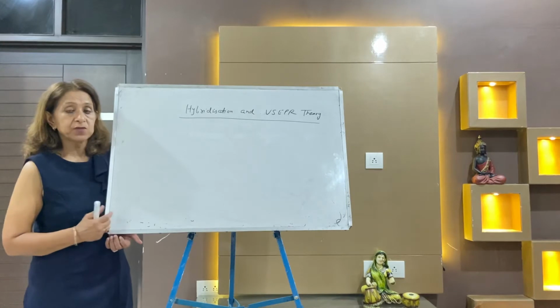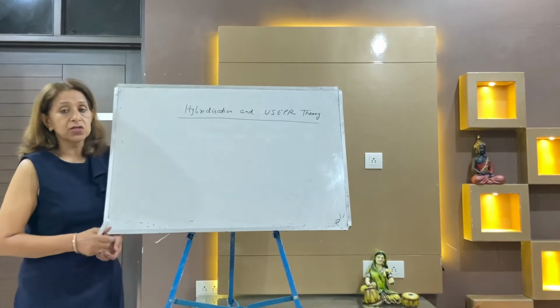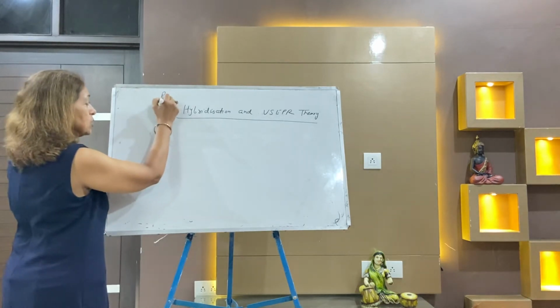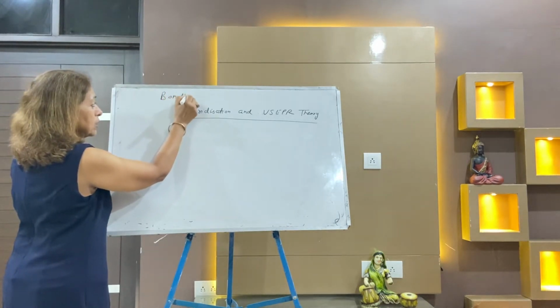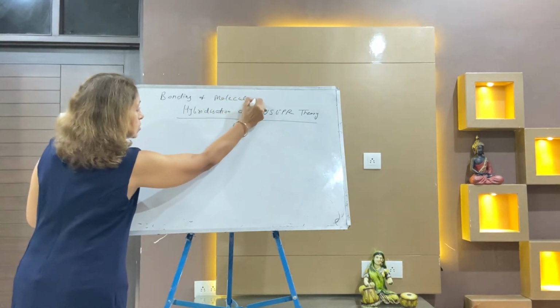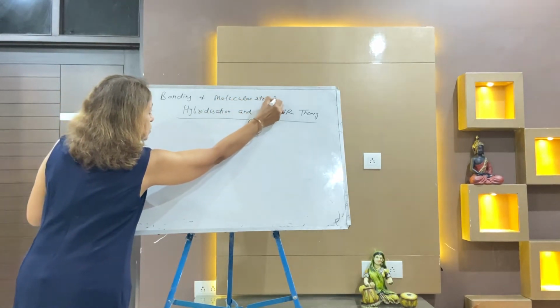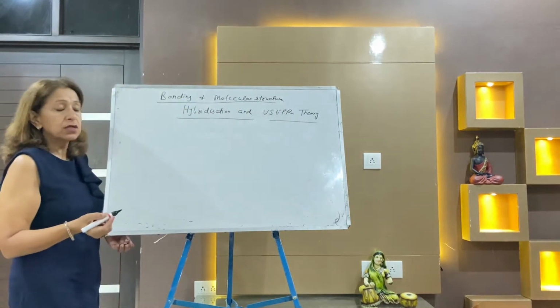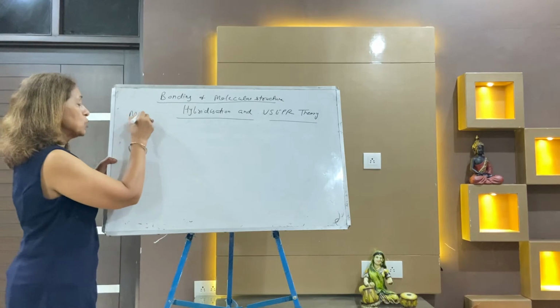The chapter I started today is bonding and molecular structure. In this chapter I am taking the topic hybridization and VSEPR theory. The lesson name is bonding and molecular structure. This is a lesson which is going on. I am not taking the detail of this chapter. Now I have started giving you MCQ tips.